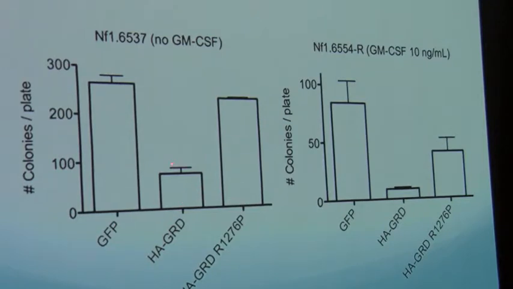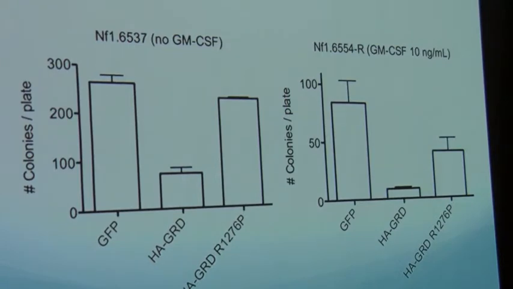This population in the middle is a population expressing the GAP-related domain of NF1, or the GRD, so we express a truncated form of the protein instead of the entire NF1 protein. And this bar over here on the right is expressing a catalytically inactive isoform of GRD. As you can see in both the 6537 parental population and the 6554 drug-resistant population, with the re-expression of the GAP-related domain of NF1, there is a severely impaired colony forming ability when compared to controls.